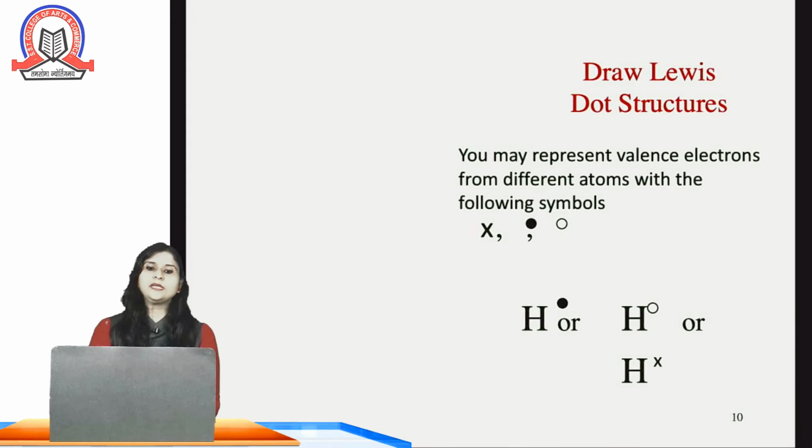Now, how can we draw the Lewis structure? You may represent valence electrons from different atoms with symbols like dot, cross or a circle above the atoms. For example, here the example of hydrogen atom is given. We can denote one valence electron on the hydrogen by dot, circle or cross above the hydrogen atom.